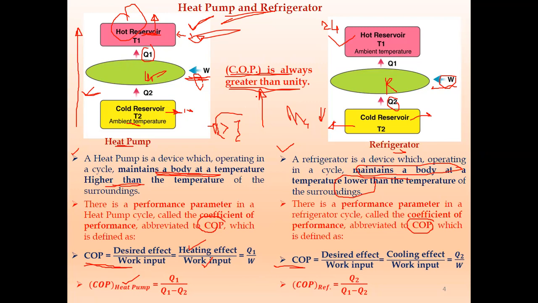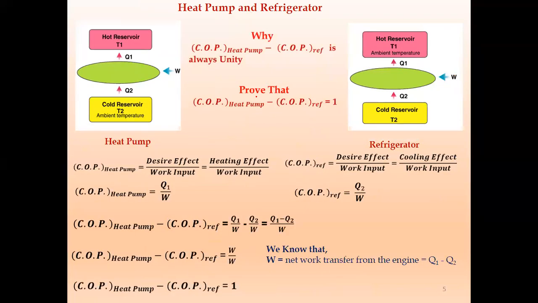Now we will see one short derivation, a proof that the COP of heat pump minus the COP of refrigerator is equal to 1, or we can say the COP of heat pump is equal to 1 plus the COP of refrigerator.